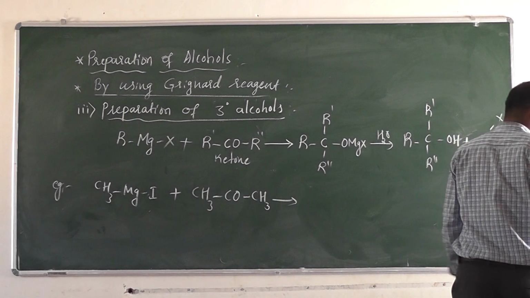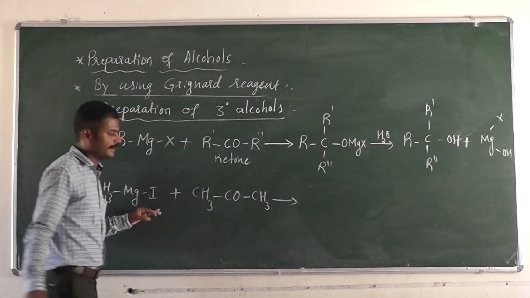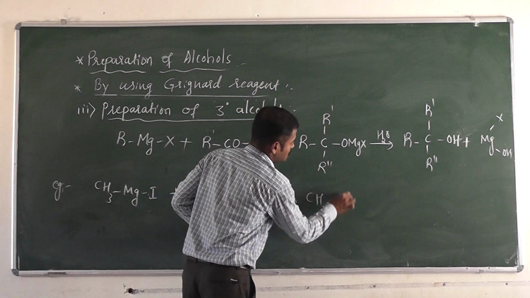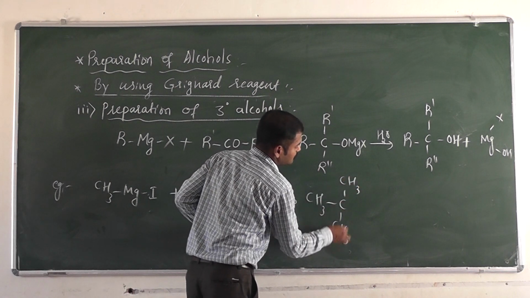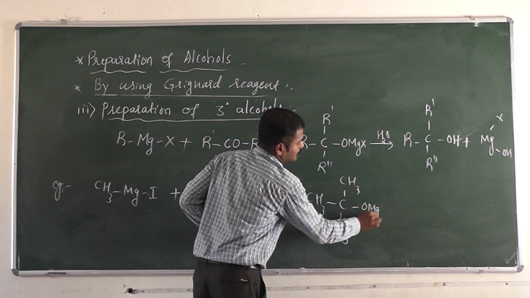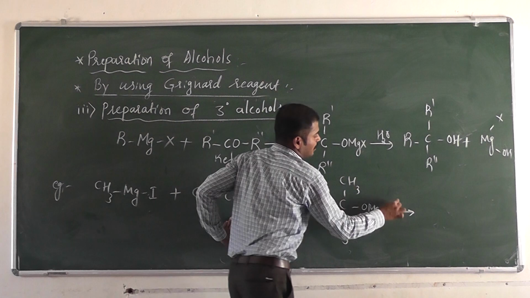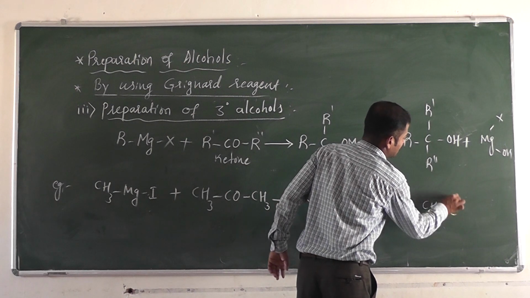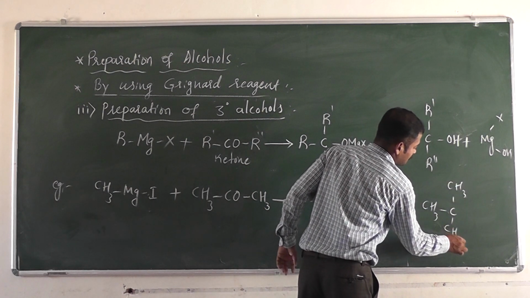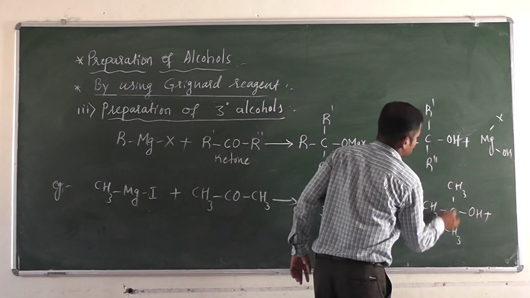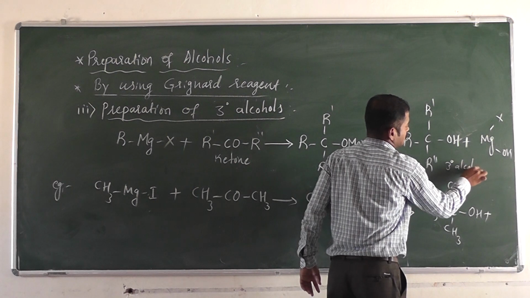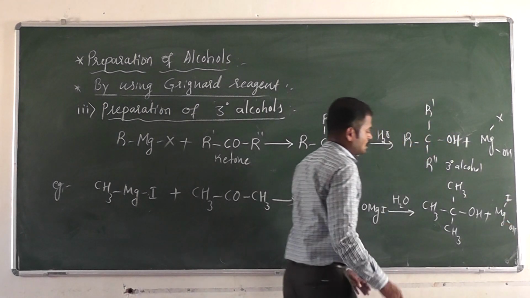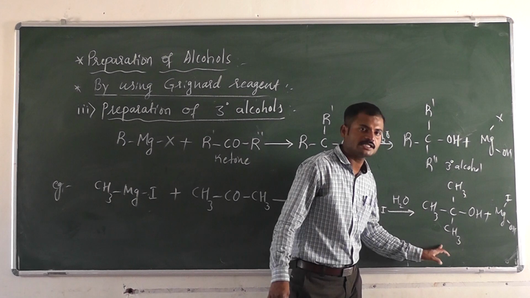See, for example, methyl magnesium iodide, when it reacts with 2-propanone, there is a formation of CH3, CH3, C, OMgI, which on hydrolysis we are getting CH3, CH3, C, OH, CH3, so this is the tertiary alcohol, plus MgIOH. So this compound is a tertiary alcohol.